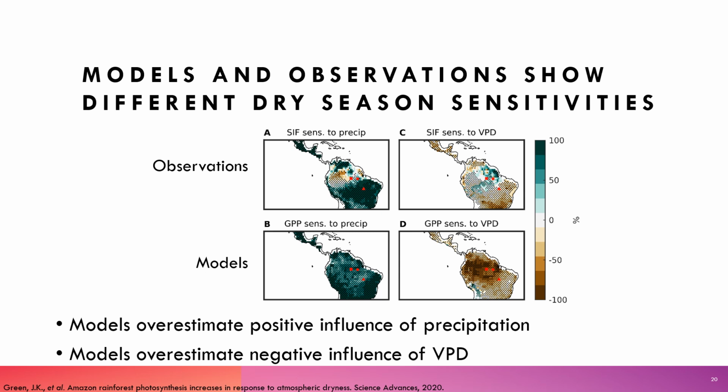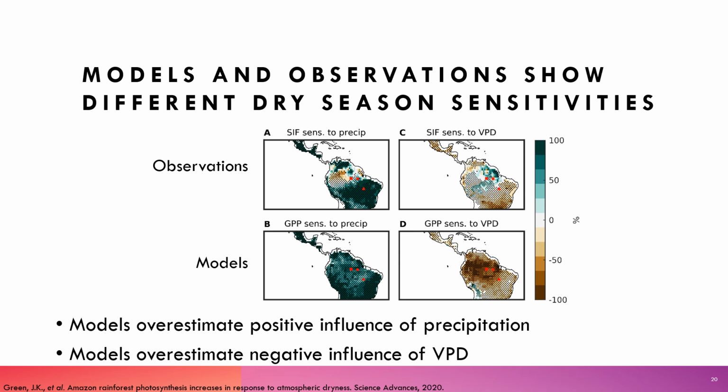The top row are the observational results, and the bottom row are the Earth system model results. What you can see right away is that the observational results look quite different than the Earth system models. The observational results are suggesting that the Earth system models are overestimating the positive influence of precipitation on GPP in the wettest parts of the rainforest, while simultaneously the models are overestimating the negative influence of VPD.